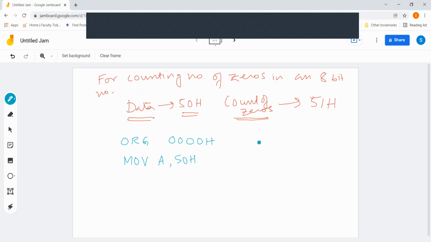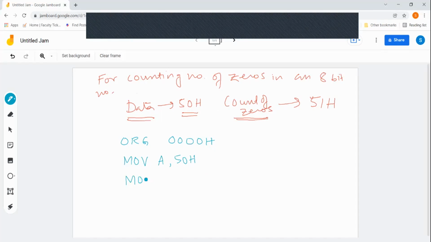Then we want two things. We want a counter which will count how many bits we have already counted, and that count should be kept in one register, so that we know when all 8 bits are completed. That also should be maintained in a count. So we are going to use two registers to store the count.